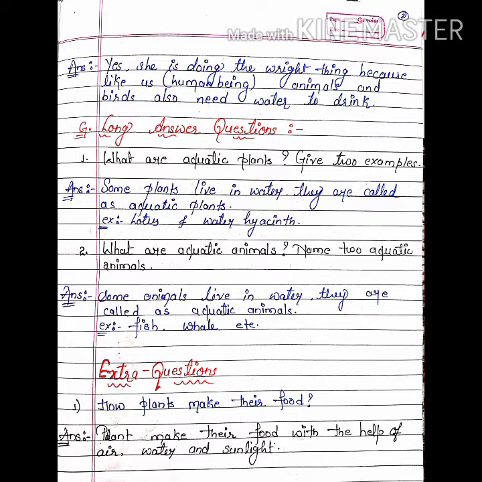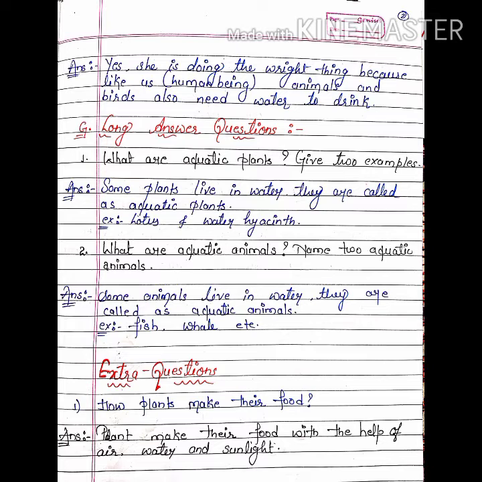Okay, now long answer question. What are aquatic plants? Give two examples. What are aquatic plants? You have to give the examples. Some plants live in water. They are called aquatic plants. Example, lotus and water hyacinth. Okay. Now second one, what are aquatic animals?